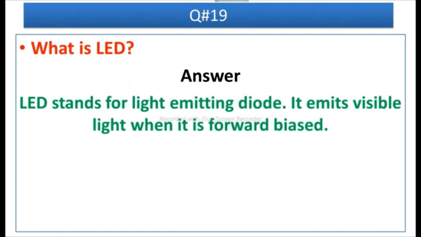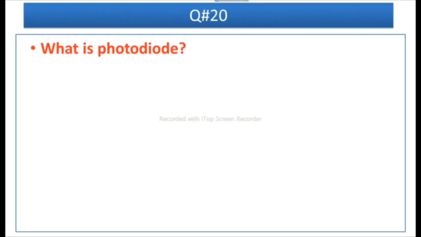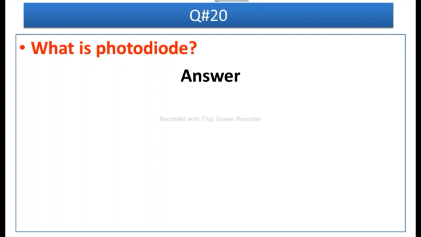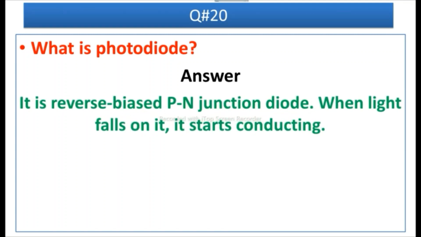Question number 19 is, what is LED? Answer is, LED stands for light emitting diode. It emits visible light when it is forward biased. And question number 20 is, what is photodiode? Answer is, it is a reverse biased p-n junction diode. When light falls on it, it starts conducting.